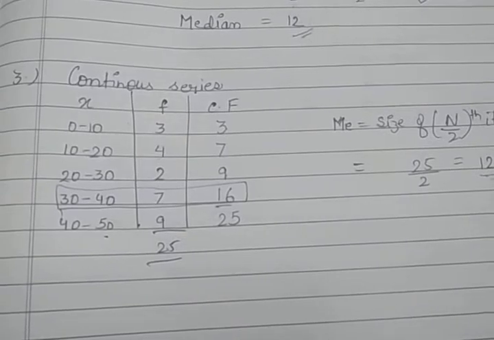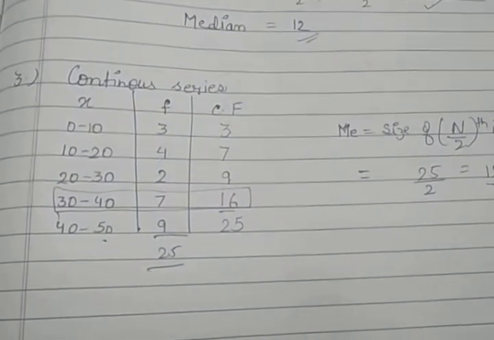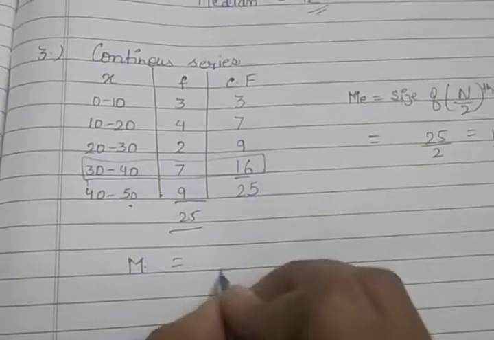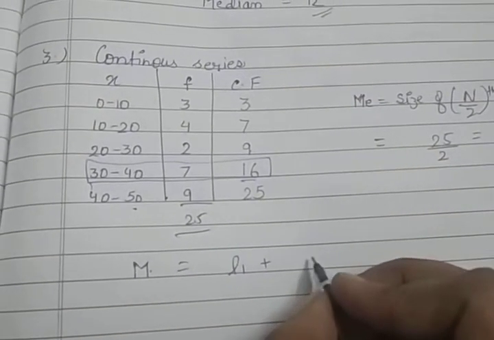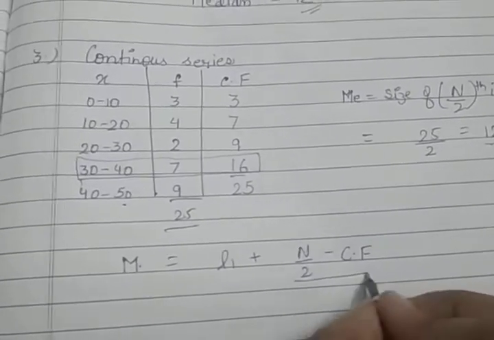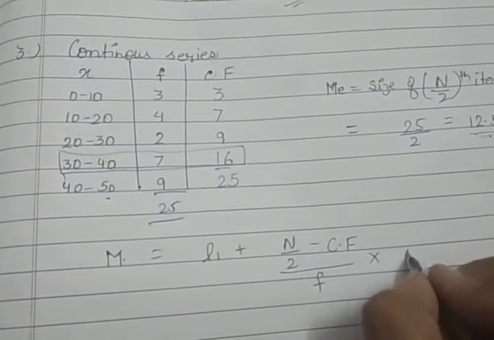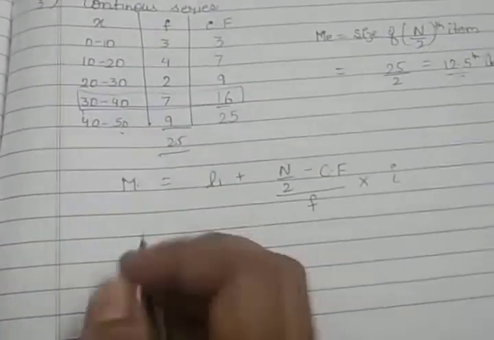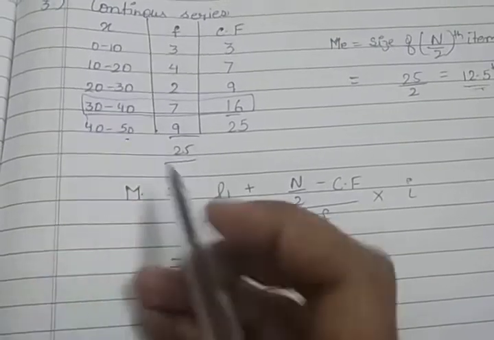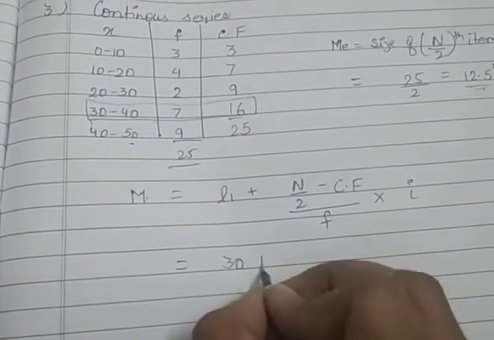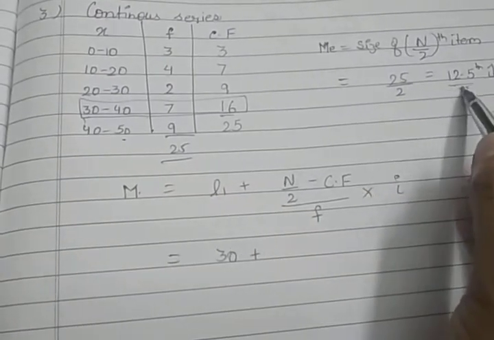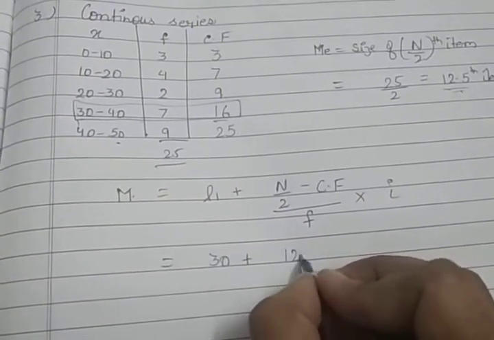So this one is your median class or median group. Now how do we calculate? The formula of the median is L1 plus (n upon 2 minus CF) upon F into interval. Now L1, that means in this median class, your L1 is 30, the lower limit. N upon 2, how much have we got? 25 upon 2 is equal to 12.5.